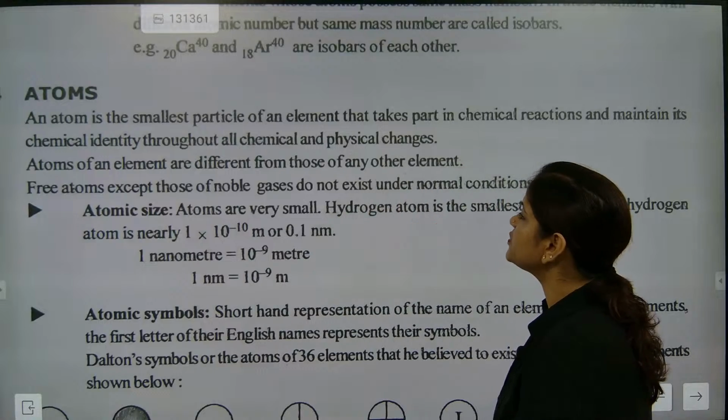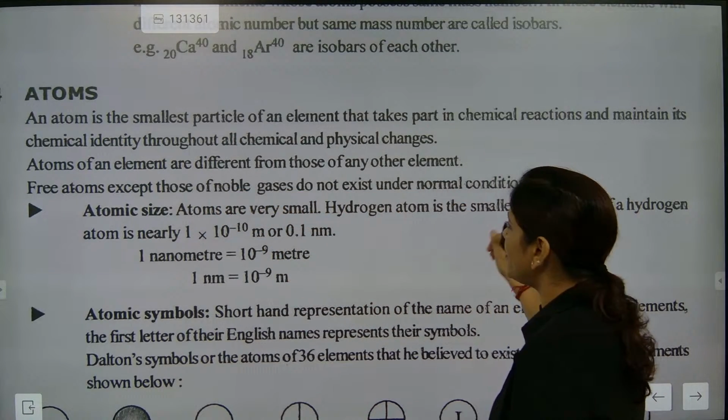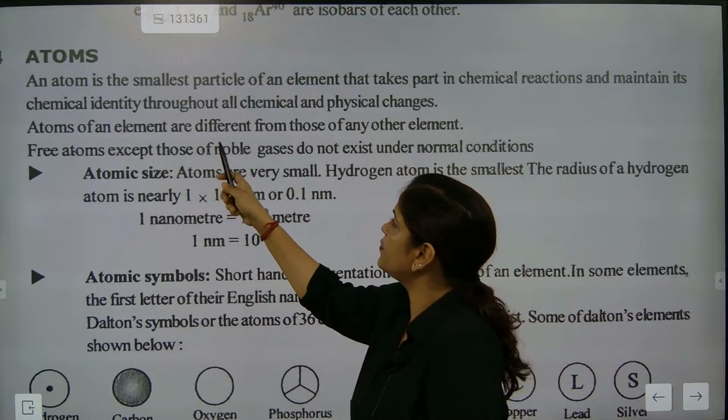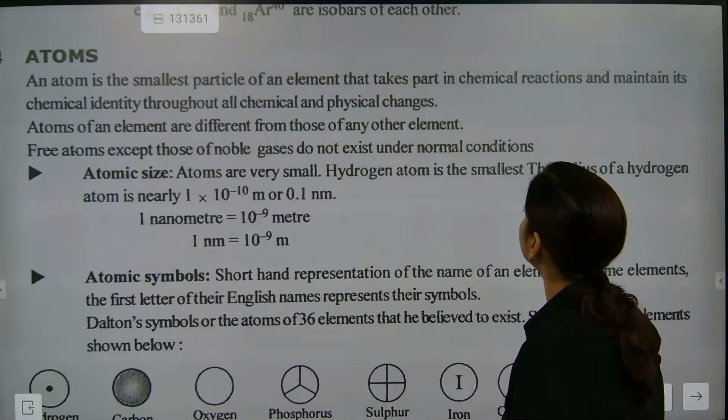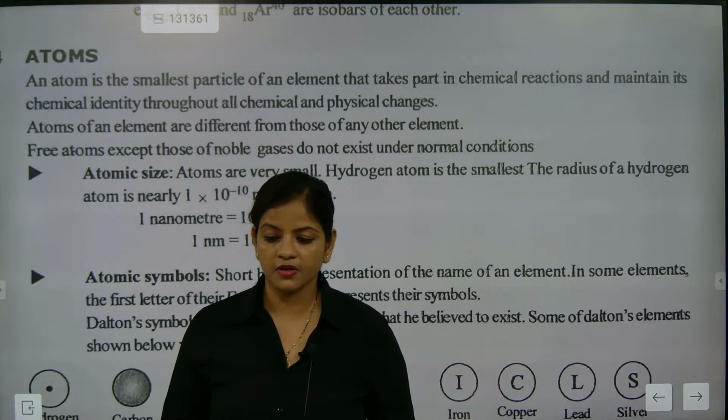Now look here. The next part is, you need to understand that atoms of one element are different from those of any other element. Free atoms, except those of noble gases, do not exist under normal conditions. That is what you need to understand.